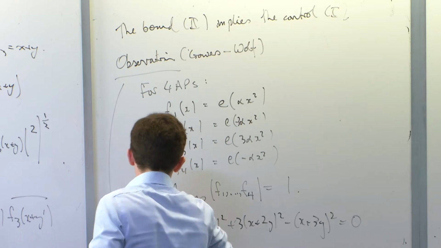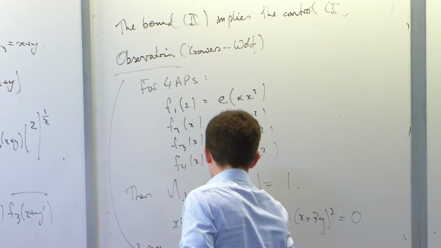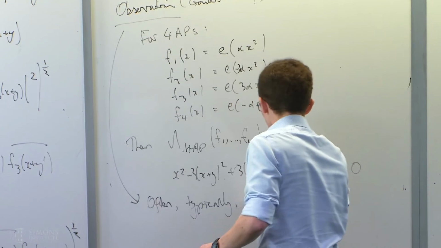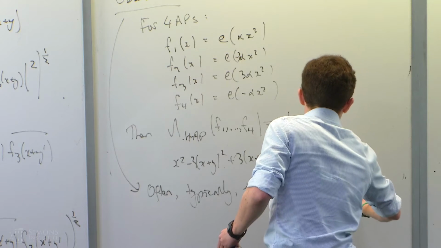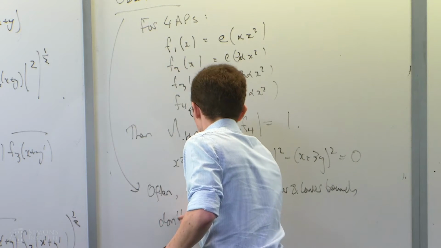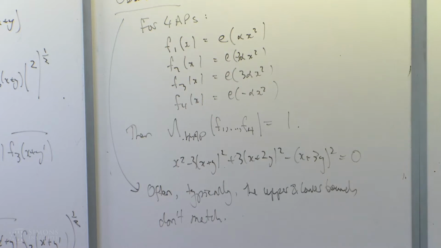And the observation by Gowers and Wolf is that often, in fact in general, maybe typically, the upper and lower bounds don't match. There's some bound that comes out of this Cauchy-Schwarz argument, some technical linear algebra thing that says I can bound this by the U^(s+1) norm for some s, and then you try to construct something that shows you can't do any better, and you get some different s which says I can't do better than this other s because I can find these bad examples, and these are not the same number.